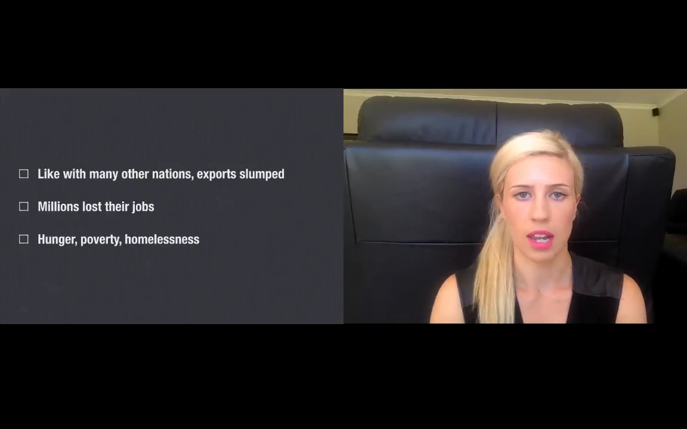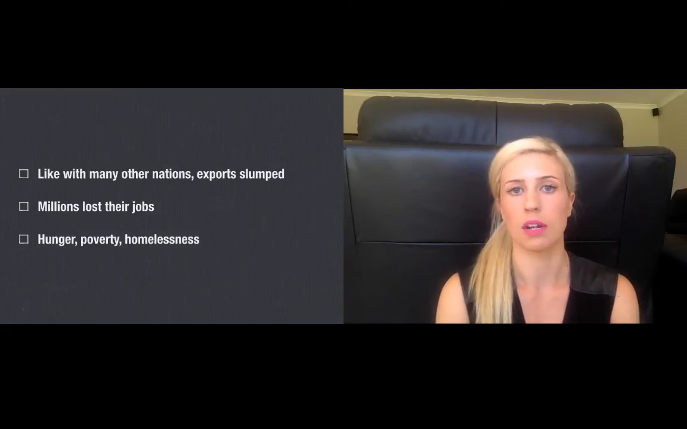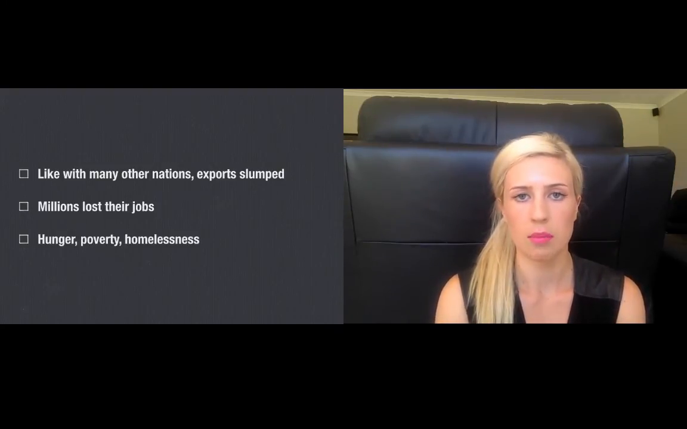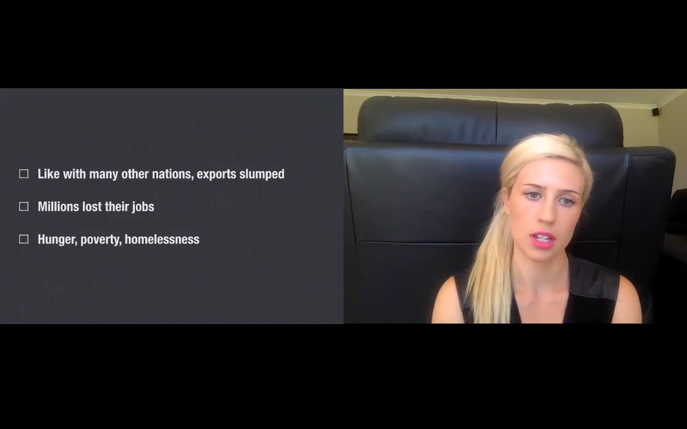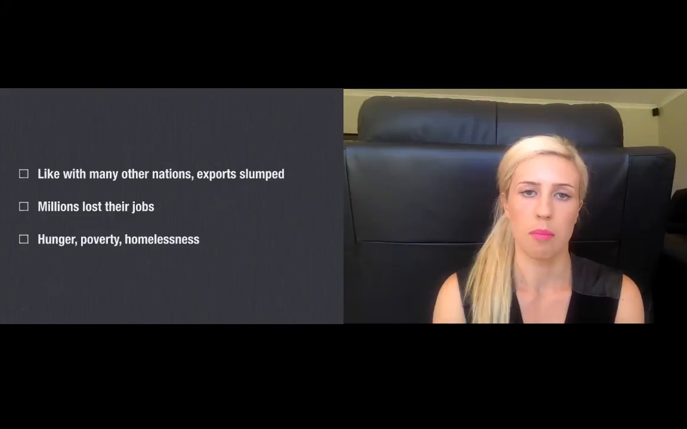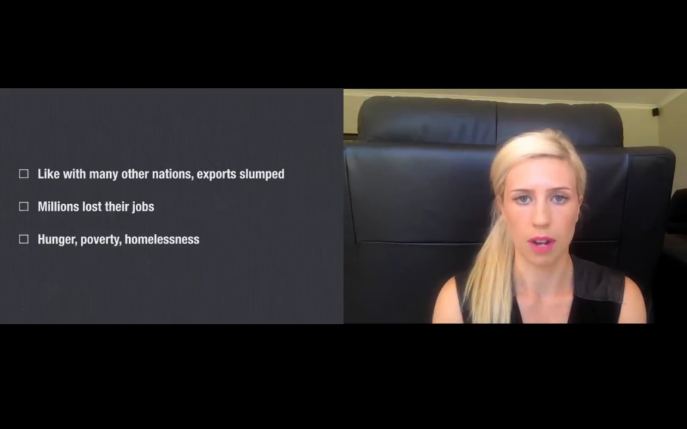In Germany, like many other nations at the time, including the United States, exports slumped. No country could afford to import goods from another country at this time, so Germany had nobody to export to to create income. Millions of people lost their jobs due to closures, and there was hunger, poverty and homelessness, as with many other countries suffering from the Great Depression.